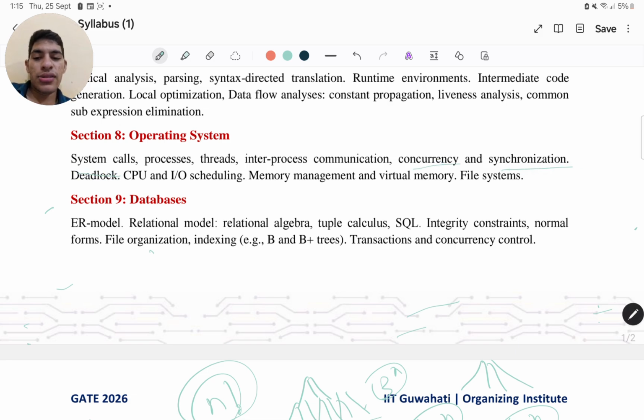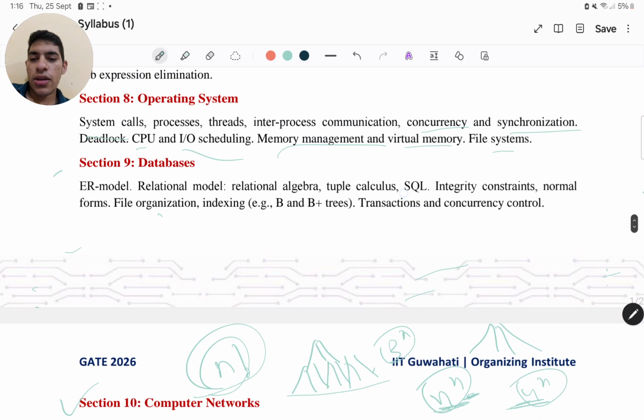Concurrency, synchronization, deadlock, right? CPU and IO scheduling, memory management, virtual memory, file systems. So you are usually asked questions about deadlock in this particular subsection, like what are the 4 possible conditions of deadlock. You already know, you must remember that there is a cycle, right? A wait-for cycle, where you are holding some resource and waiting for some other resource, and this forms a cycle in which you are stuck, nobody is able to release that resource so that others can use it, and that forms a deadlock.